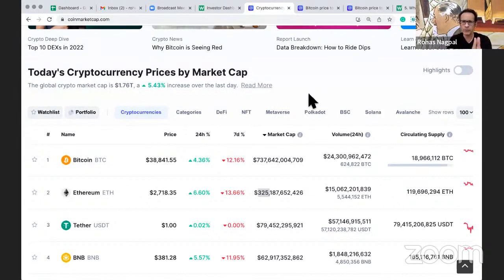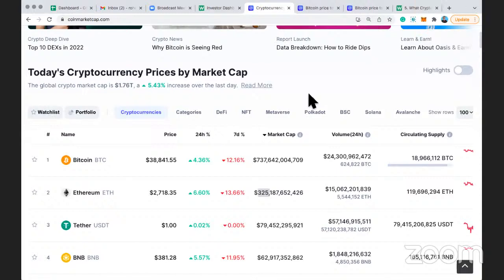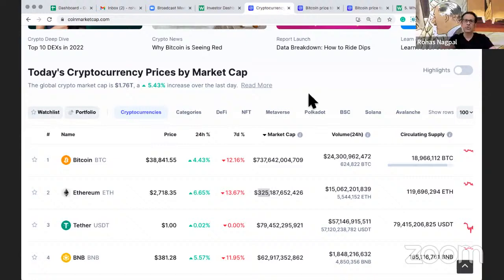And like I told you, if you consider the fear and greed index and you keep looking at the news in the market, you'll be able to predict when the bottom starts and the market starts to move out.